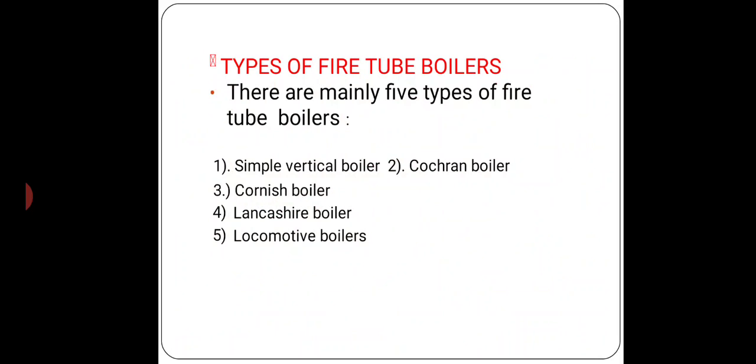Types of fire tube boiler. There are mainly five types of fire tube boiler: simple vertical, Cochran, Cornish, Lancashire, and locomotive.